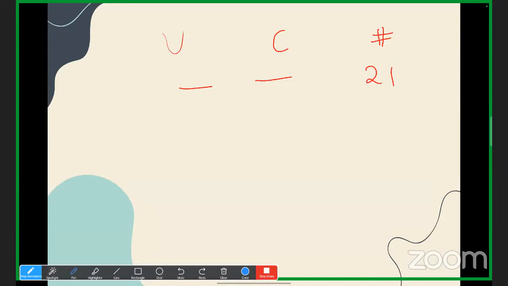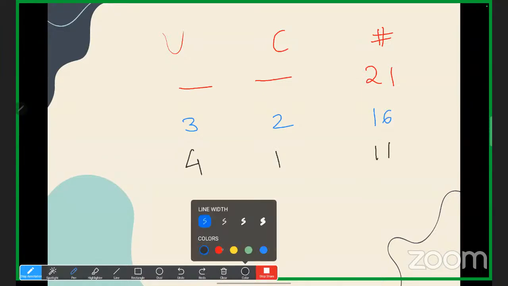Would that be okay? See, you are the user and I'm the computer. How many cards do you want to pick? 3. Okay, 3. So I have picked, as the computer, 2 cards. So how many cards are left? 16. Yes. Okay, now next. 4. Okay, so I have picked 1. So how many? 11.